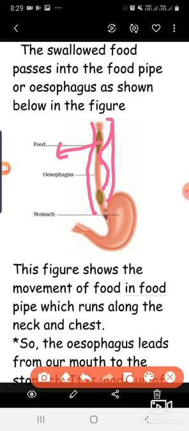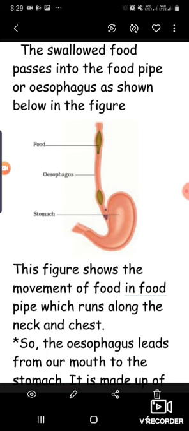So the swallowed food passes into the food pipe or esophagus as shown in the figure, and through peristalsis movements it reaches the stomach. I think you are watching this figure. Here are also the other food items. So we have to take a certain duration while we are eating. If we eat continuously, then a reverse process may also occur, that is anti-peristalsis. Right now I am going to discuss the topic.